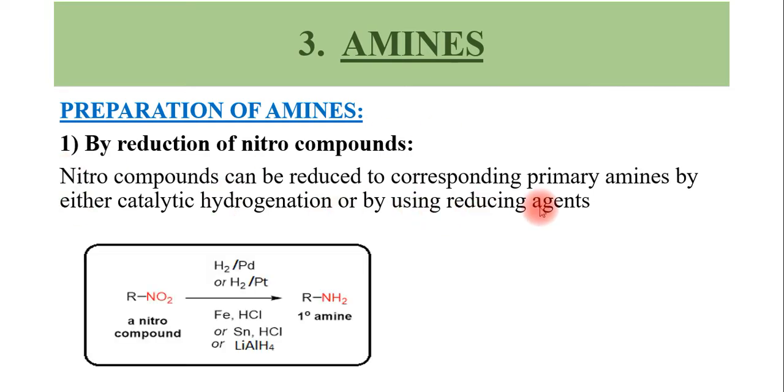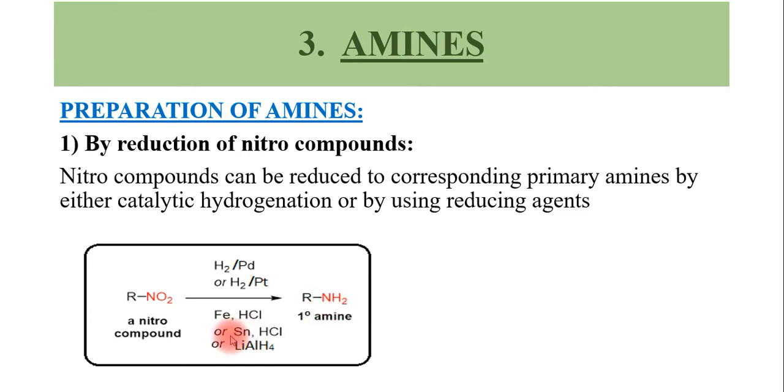And we can go through what are the catalysts used for this preparation. The catalysts used here are hydrogen in the presence of palladium or hydrogen in the presence of platinum. The nitro compound, that is RNO2, can be converted into the primary amine, that is RNH2.